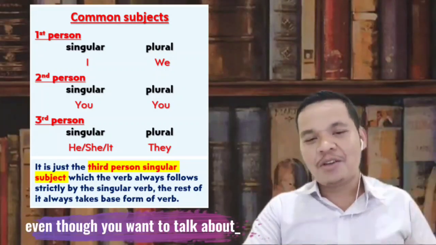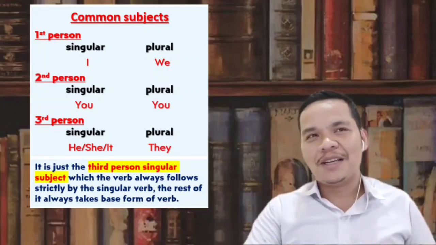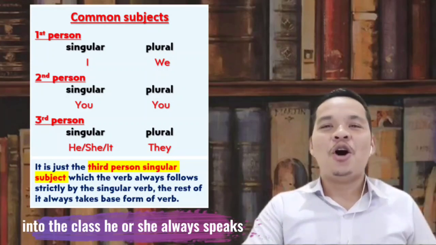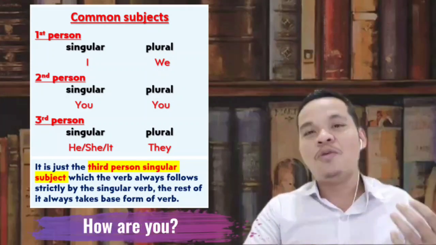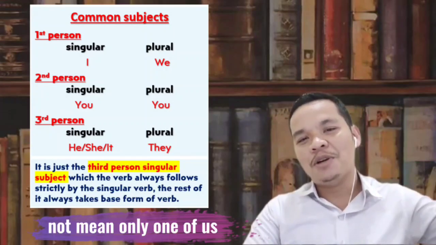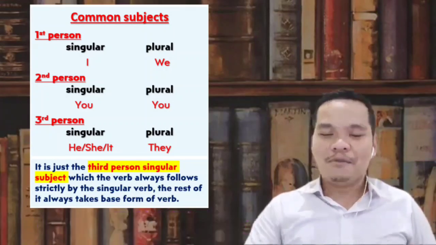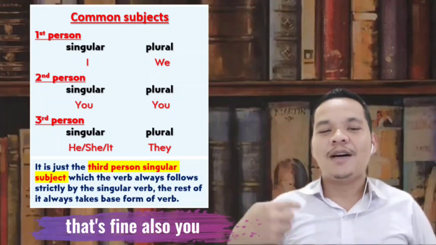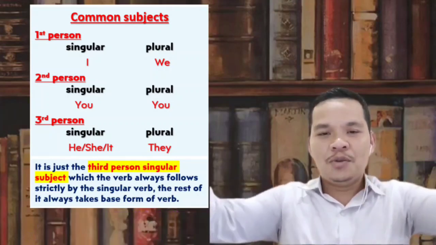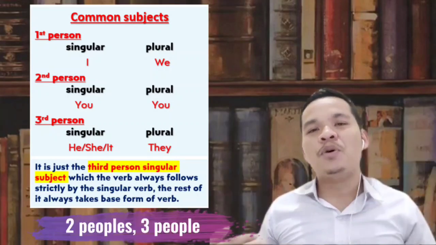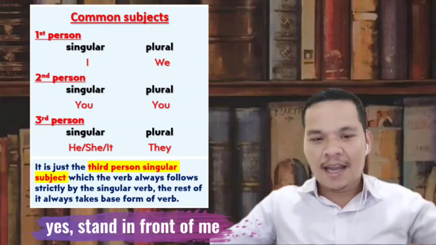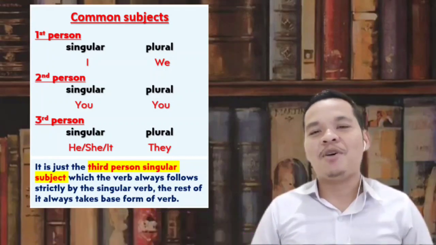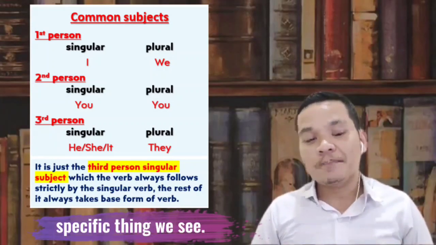And the second person, you can see, both subjects are you. Even though you want to talk about singular or plural, it is also you. Normally you always hear from your teacher coming to the class, he or she says, hi everyone, how are you? How are you does not mean only one of us, but all of you in the class. But when I'm talking directly with you, only one, that's fine, also you. But when most of you stand in front of me, two people, three people, and many people, and I'm talking with you, that means plural subject. So we are talking about a specific moment.